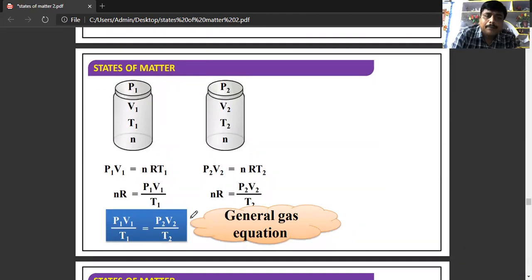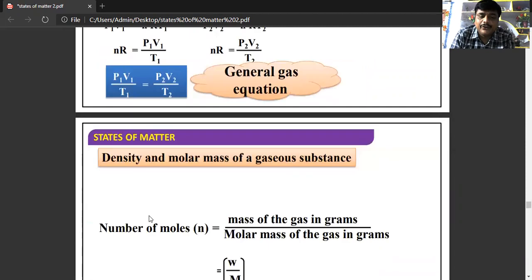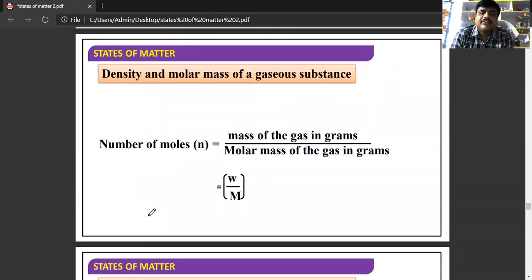So this is the P1, V1, T1 and N. These are the initial values. P1 is the initial pressure, V1 is the initial volume, T1 is the initial temperature, and if they are changed to final pressure P2, final volume V2 and final temperature T2, then P1 V1 by T1 is equal to P2 V2 by T2. So this is the general gas equation.